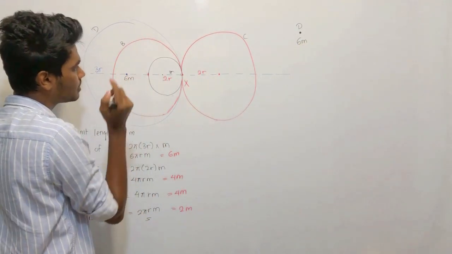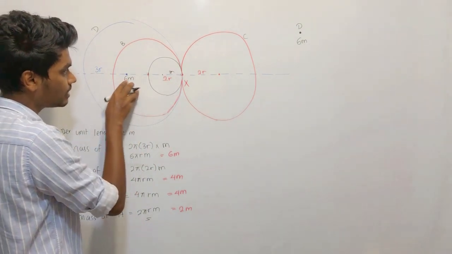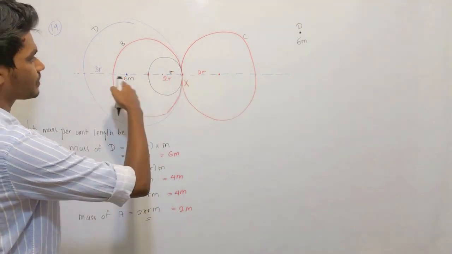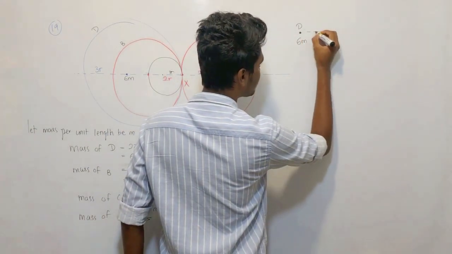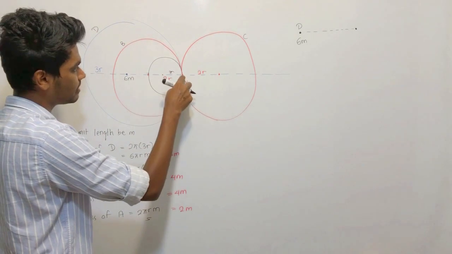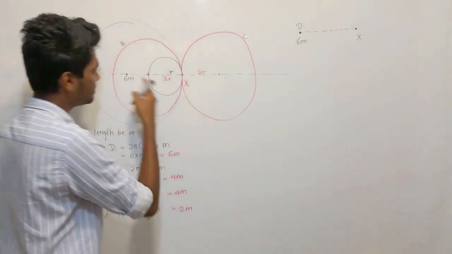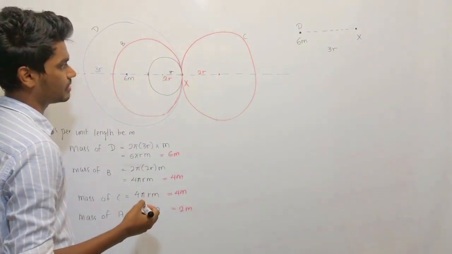From here, at a distance 3r, is the point x.